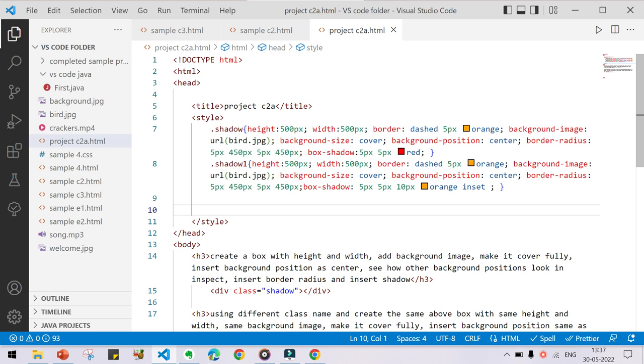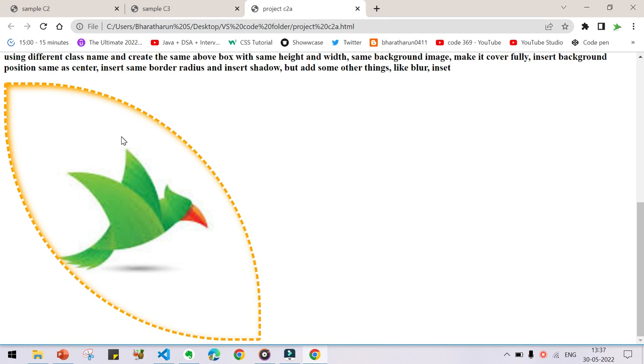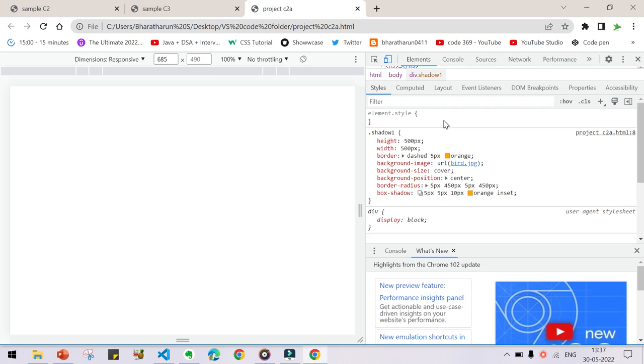And let us go back and using inspect, let us see what will happen if I am giving this in percentage. I have given blur as 10 pixel, now I am giving it as 75%. What will happen? Press enter and actually it all gets striked.